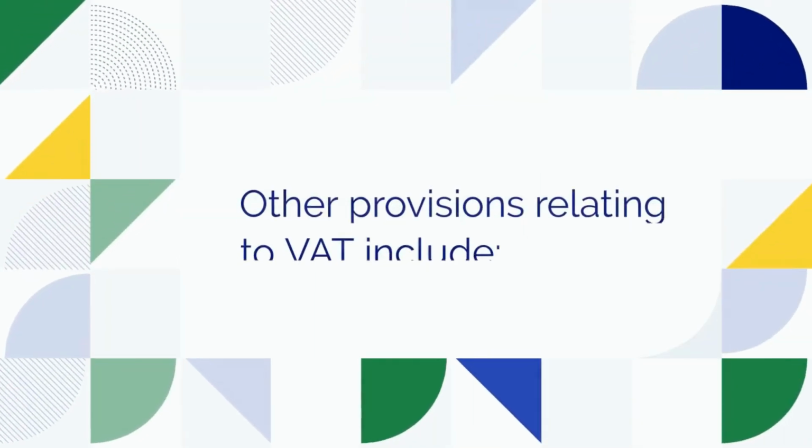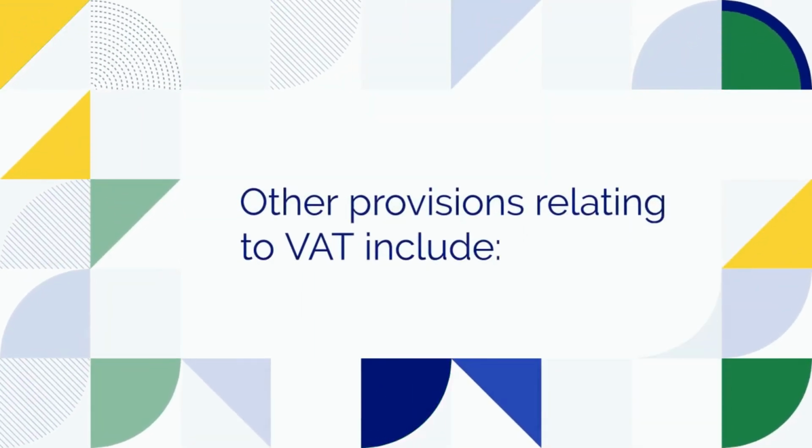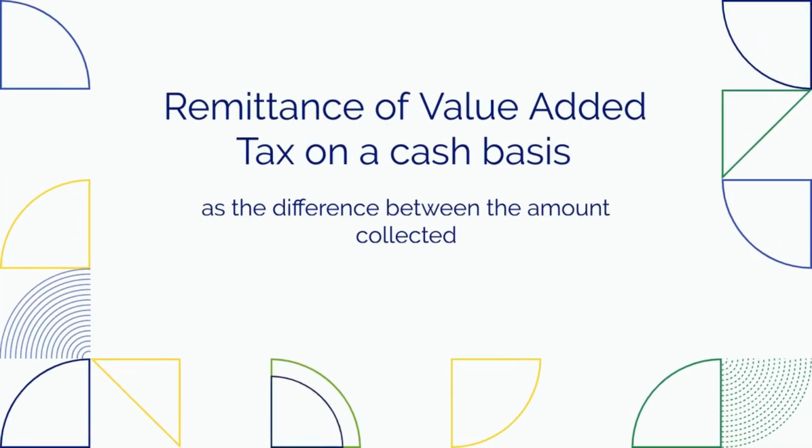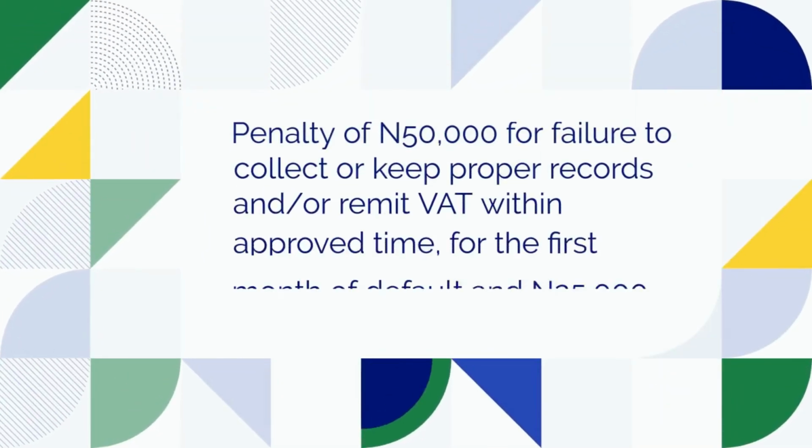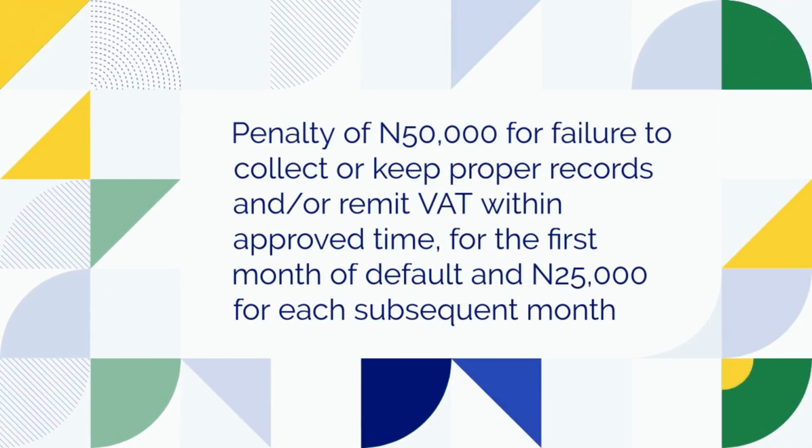Other provisions relating to VAT include remittance of value-added tax on a cash basis, as the difference between the amount collected and the amount paid in the preceding month. Penalty of N50,000 for failure to collect or keep proper records and or remit VAT within approved time, for the first month of default and N25,000 for each subsequent month.